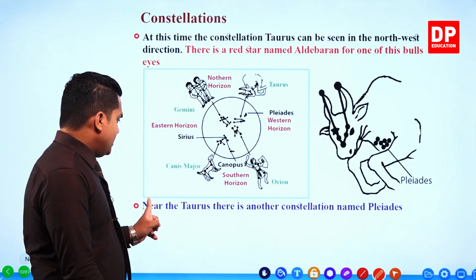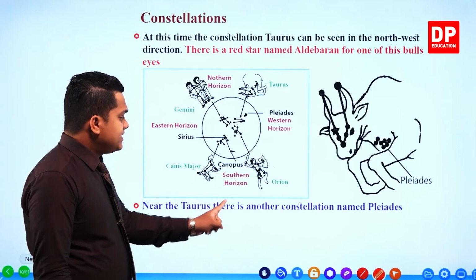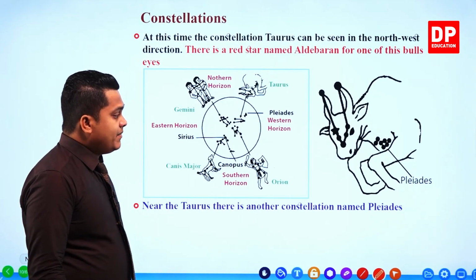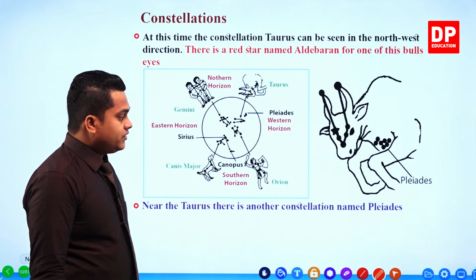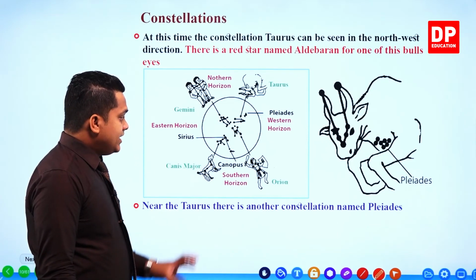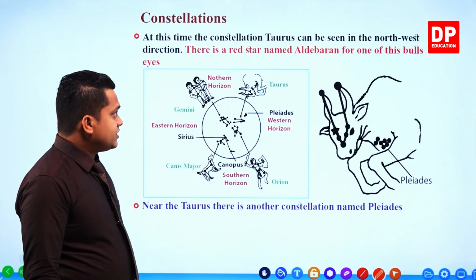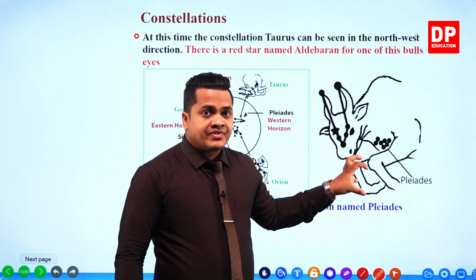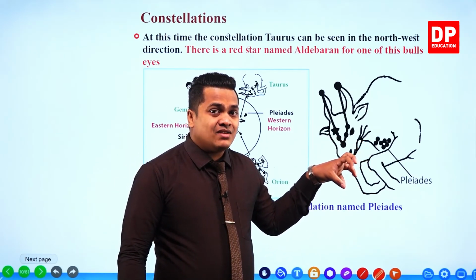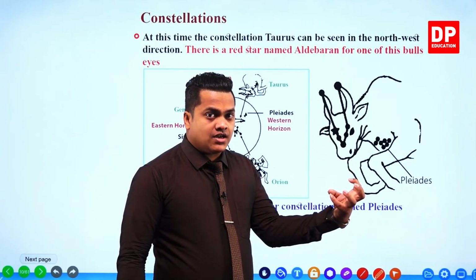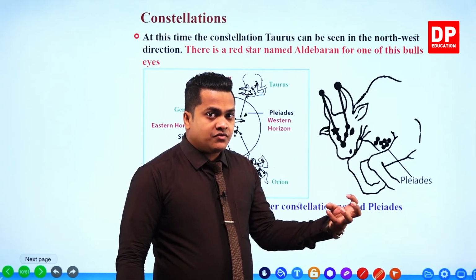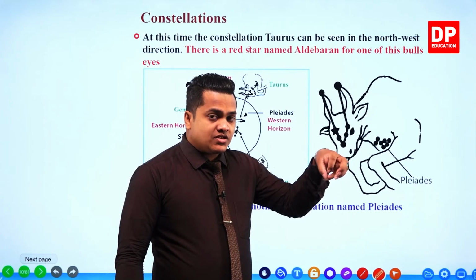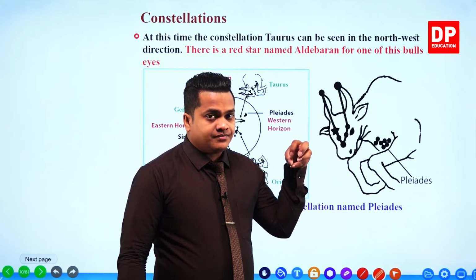See, near the Taurus, there is another constellation named Pleiades. Right, Pleiades. Actually, these stars can be observed as a bunch of stars, very close to each other.